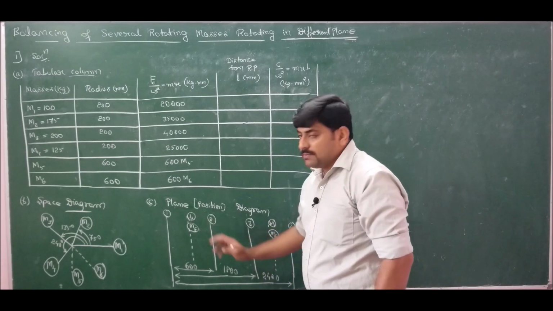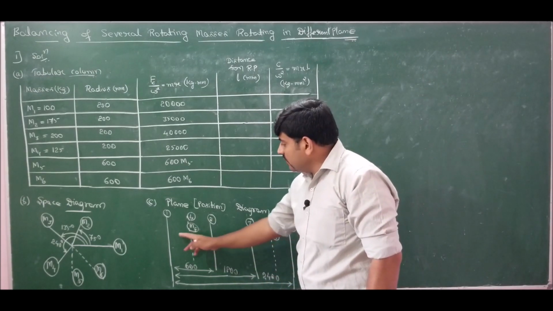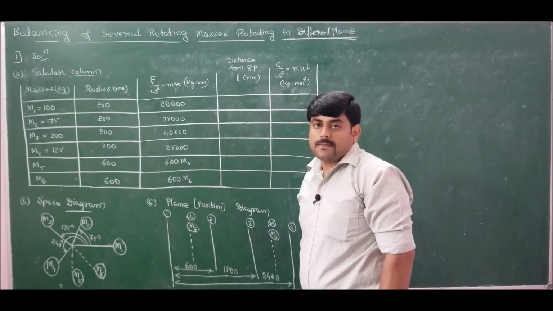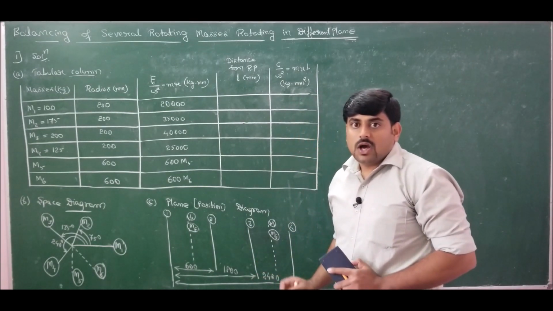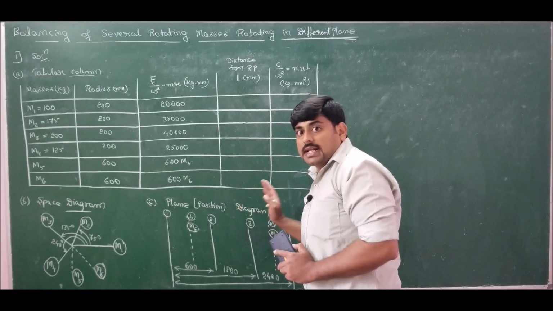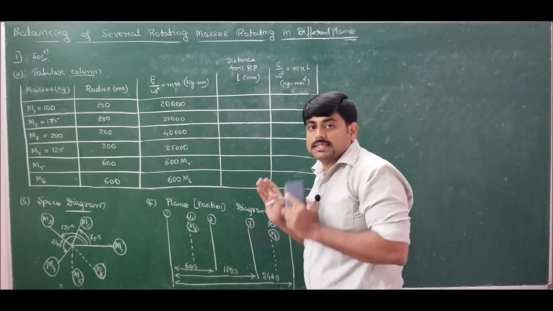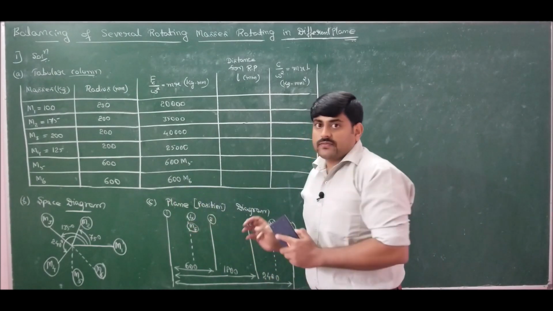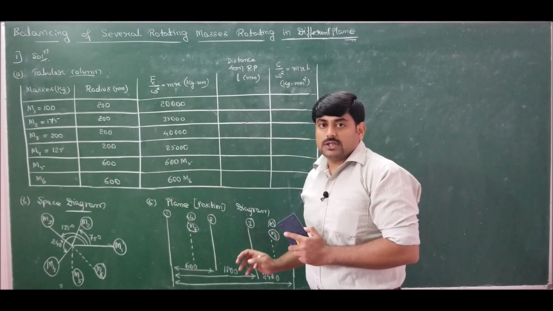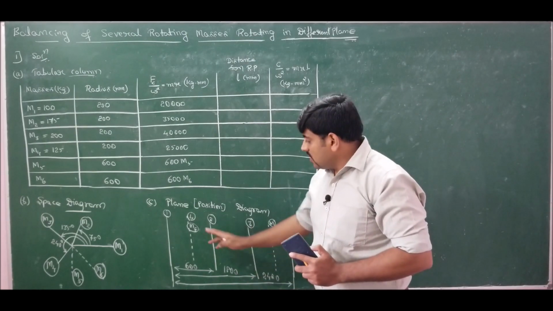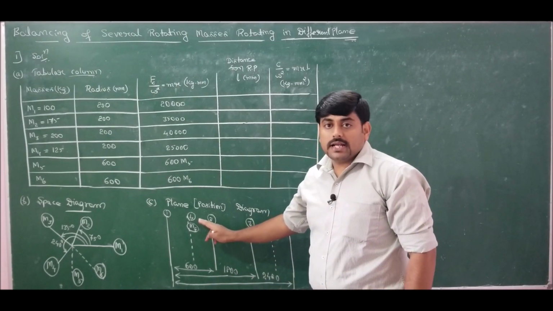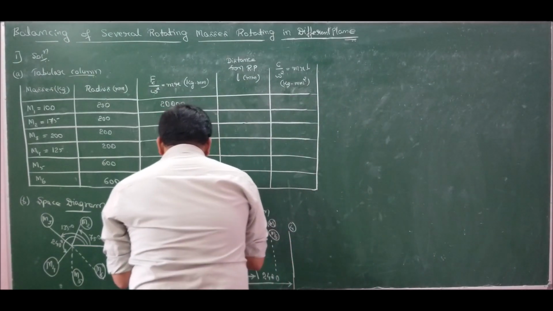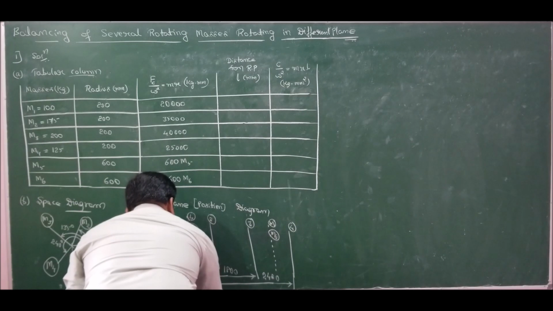Therefore I will go with plane L. If I go with plane L, only one negative will come into the picture, and the remaining will all become positive dimensions. I repeat, the length measured towards the right-hand side from a reference point is taken as positive, and the length measured towards the left from a reference point is considered negative. So I will go for plane L, and I will get more positive values. Hence choose L as the reference plane.